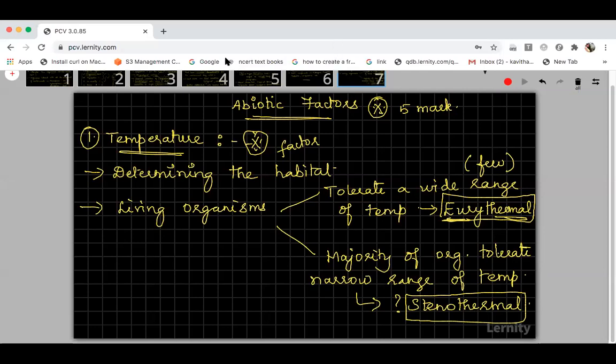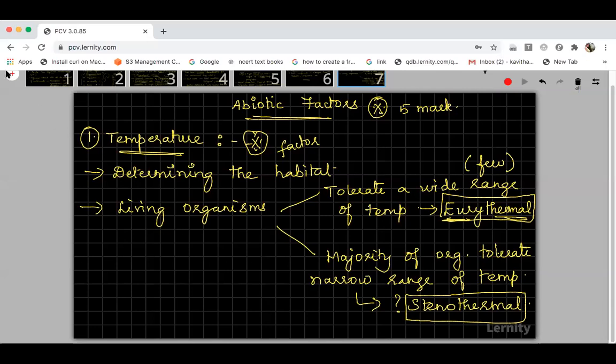Okay. Narrow range of temperature means an average range of temperature or below that average. And this wide range of temperature is above average. So only very few living organisms can survive under this high range of temperature. Most of the living organisms cannot tolerate a high range of temperature. They will tolerate only a narrow range of temperature, and it is called stenothermal.